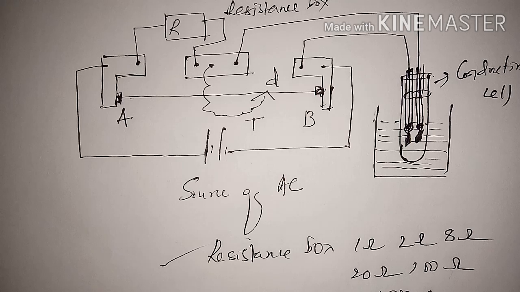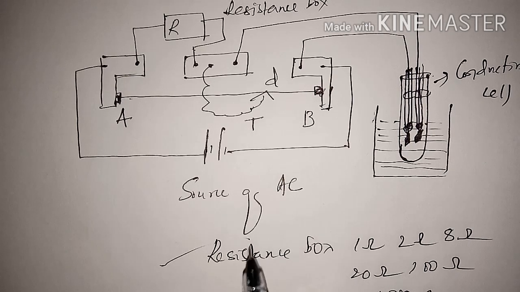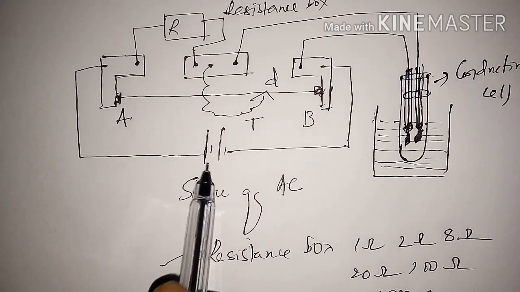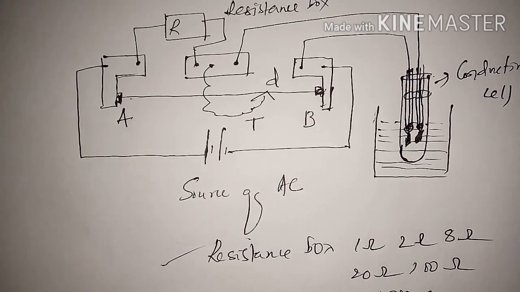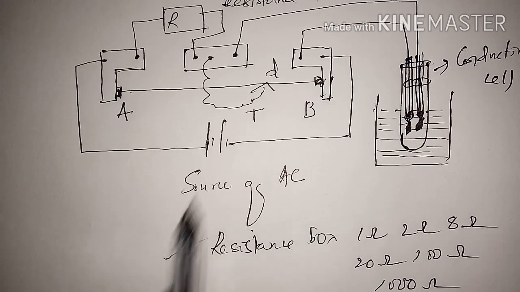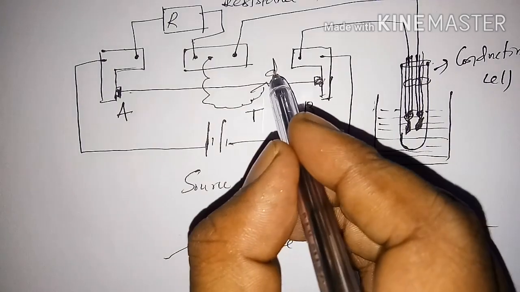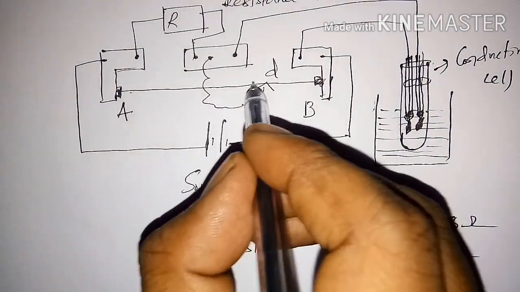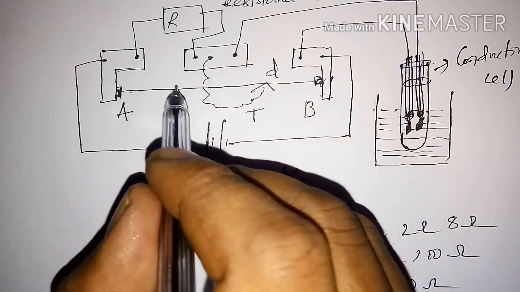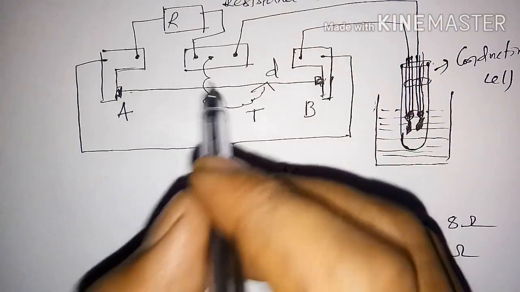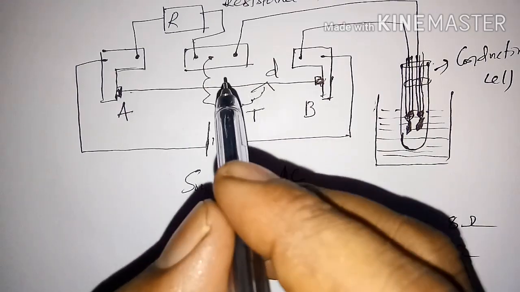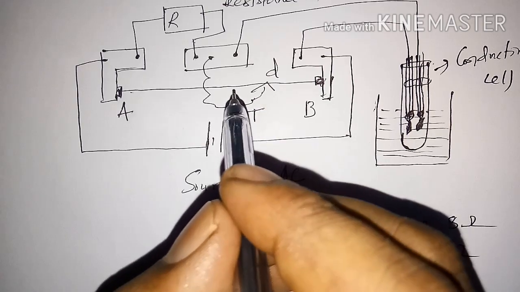An alternating current of about 1000 to 4000 cycles per second is passed through the solutions from the AC source. The sliding contact, called D, is moved on the wire AB so that the minimum sound or no sound is heard in the headphone, in the telephone.